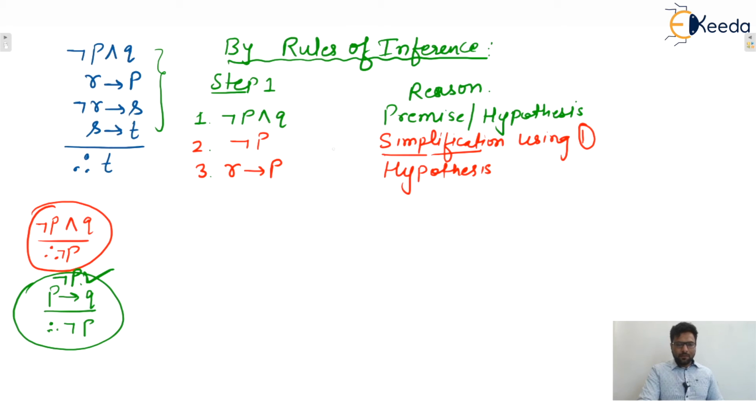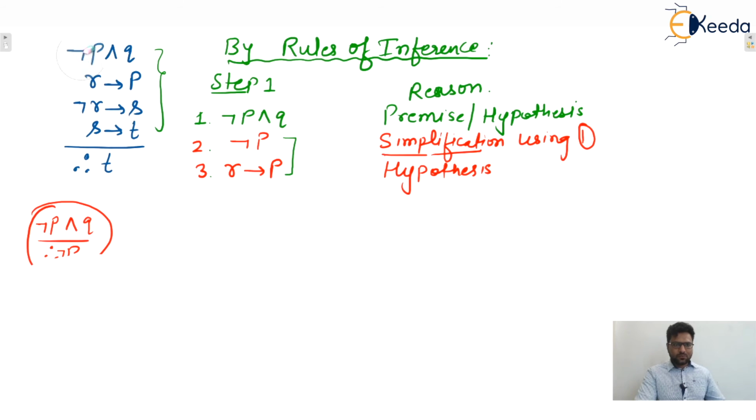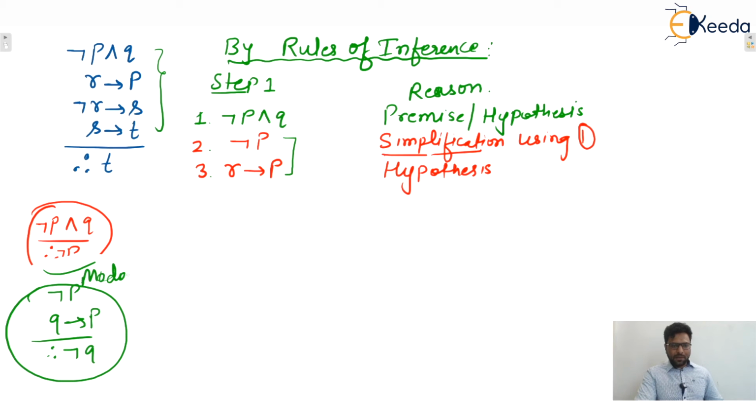Now, considering the second and third premises together, can we apply modus tollens, yes or no? What is modus tollens? Modus tollens is: negation of Q, and P implies Q, therefore the conclusion is negation of P. That was modus tollens. So can we apply modus tollens on the second and third premises or not?